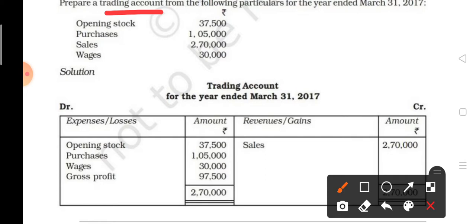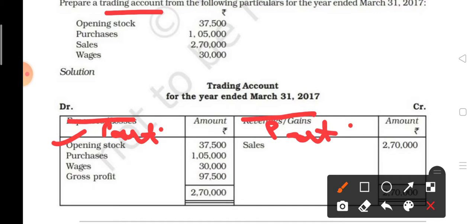Now children, according to the format, opening stock you have to write down on the debit side. In place of expenses and losses you can write down particulars, and in revenue and gains you can also write down particulars. Opening stock will come on the debit side, purchases also on the debit side, sales you have to transfer to the credit side, and wages is a direct expense, so this you have to transfer to the debit side, and after that you have to balance.